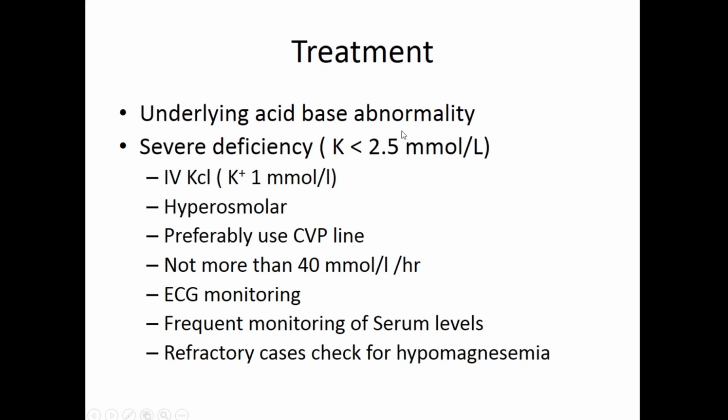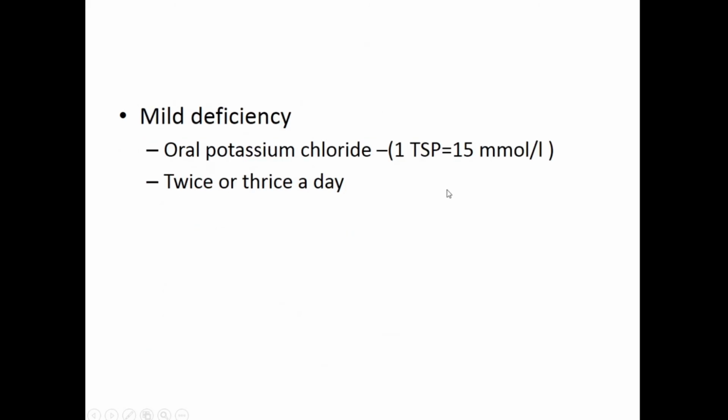So when you're doing correction, when it's severely low, you have to give IV correction, and IV correction is to a central line. If it is moderate, then you can do oral correction. Mild deficiency, you can just give oral potassium. Syrup potassium chloride comes, so you can give 1 teaspoon or 2 teaspoons thrice a day. Okay, not more than thrice a day. Always remember, this is a bitter solution, so you cannot give it with water. You have to give it with lime juice or some fruit juice because it is very bitter to taste.